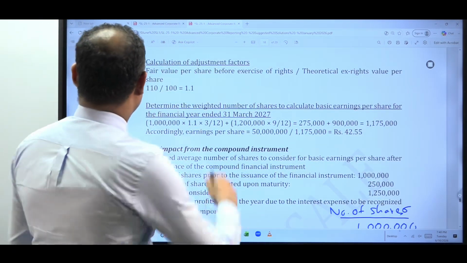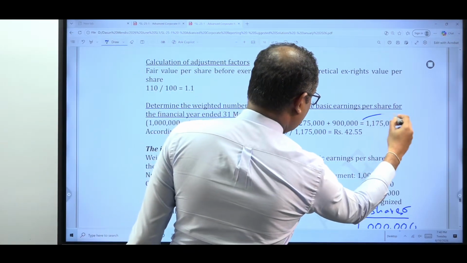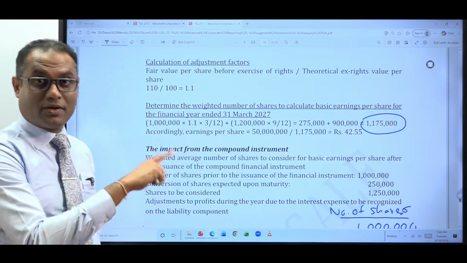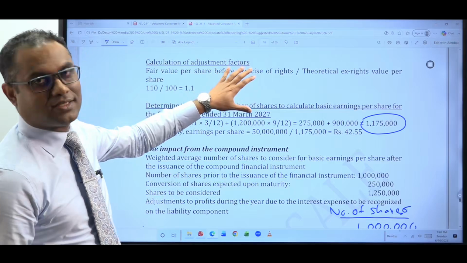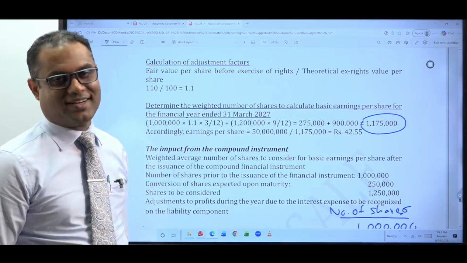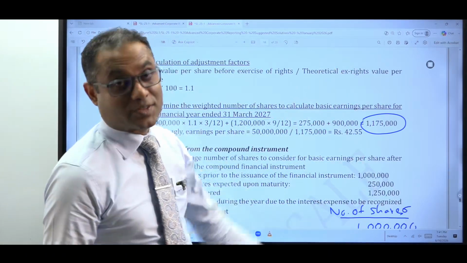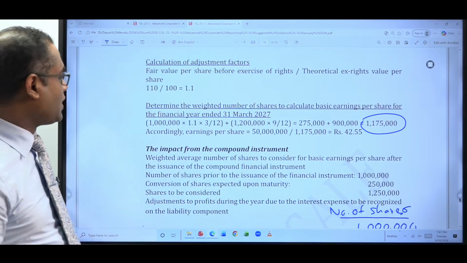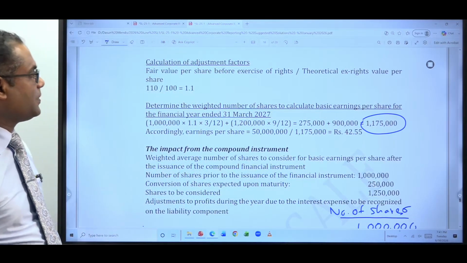So what is the weighted average number of shares? 1,175,000. How I derived it, I have explained. In the suggested solution also it is there, but use what I have done. What they have done is a bit complicated. Don't go there. I explained what to do, and also I explained that in the theory tutor as well. So ultimately the weighted average number of shares is 1,175,000.